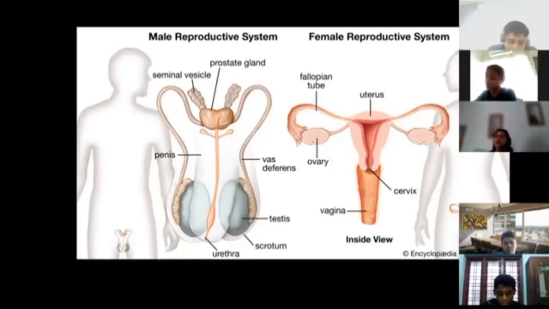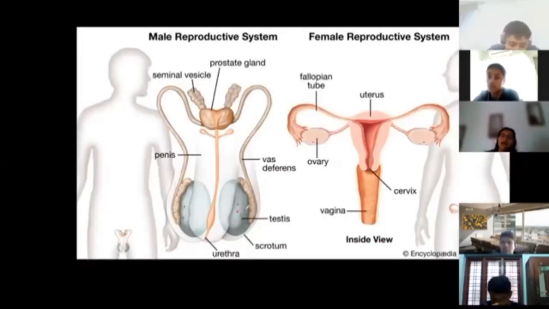This is a very important question. Okay, now coming to the next one. What are the accessory parts which are there in order to take the sperm? Sperm is going to be produced. Okay, the sperm is going to be produced over here, ladies and gentlemen, inside the testes, in both the testes.